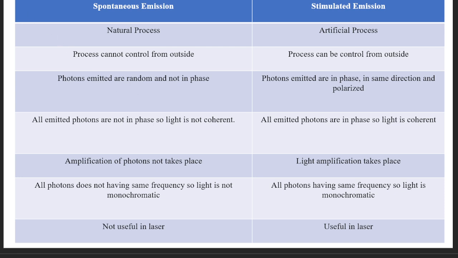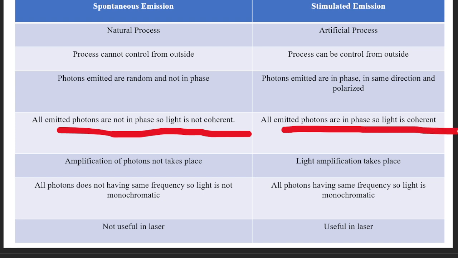In spontaneous emission, all the emitted photons are not in phase, so the light is not coherent. Whereas in stimulated emission, all the photons are in phase, so the light is coherent. In spontaneous emission, you will get only one photon, so no amplification of photons takes place. Whereas in stimulated emission, light amplification takes place.